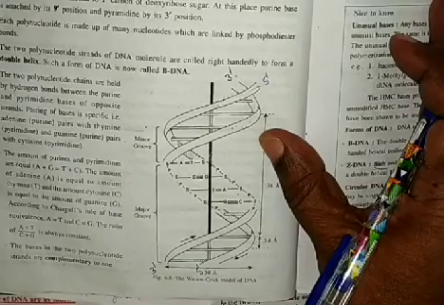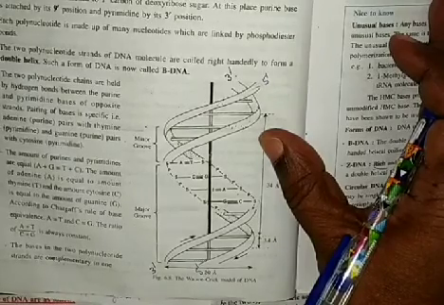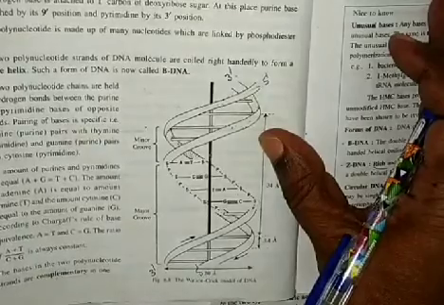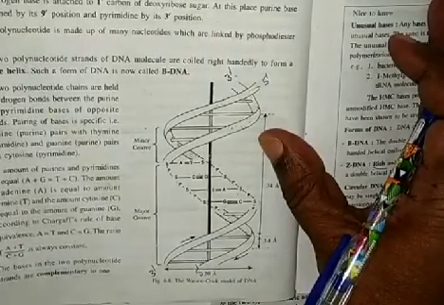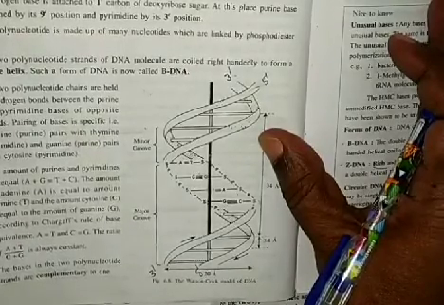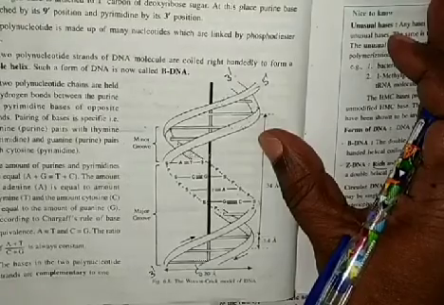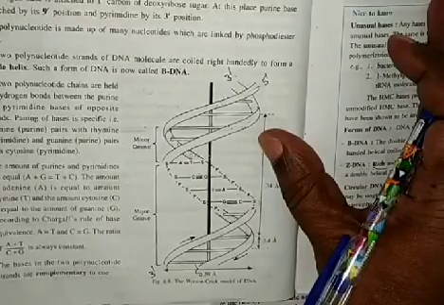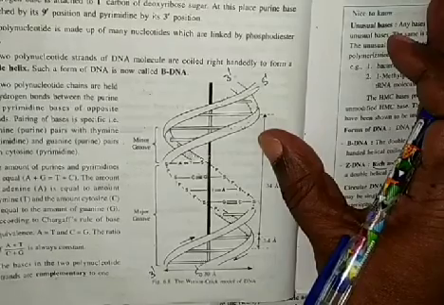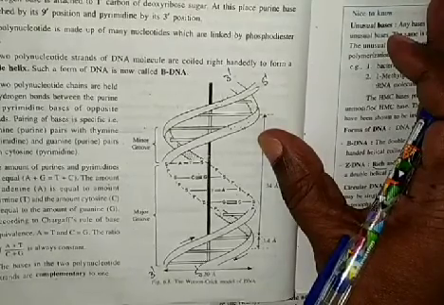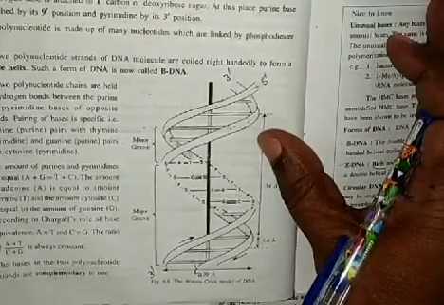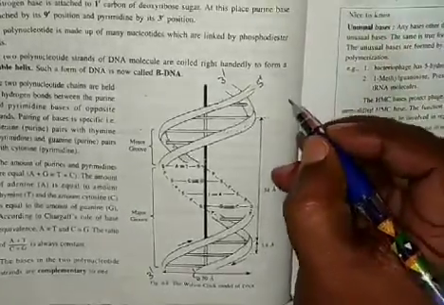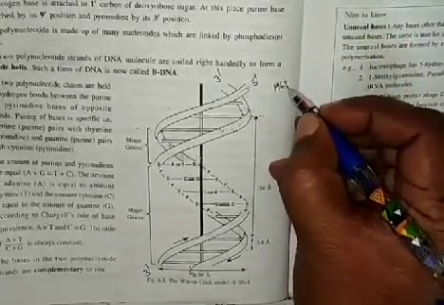This DNA structure was explained by James D. Watson and Francis H.C. Crick, and these two got the Nobel Prize in 1962.